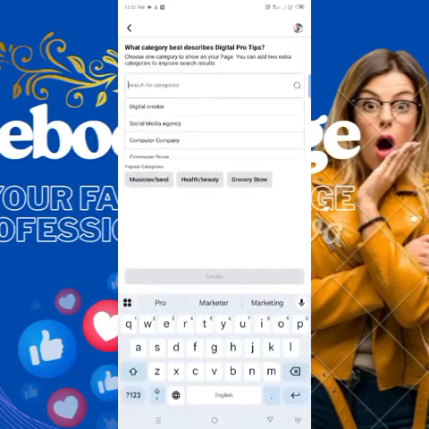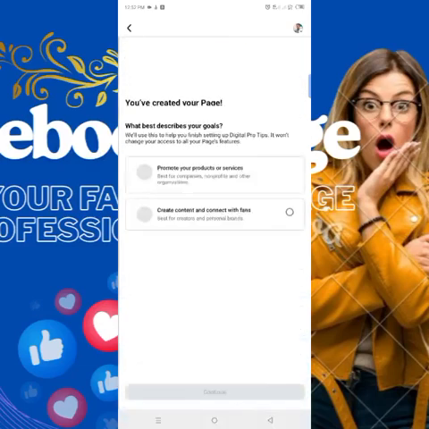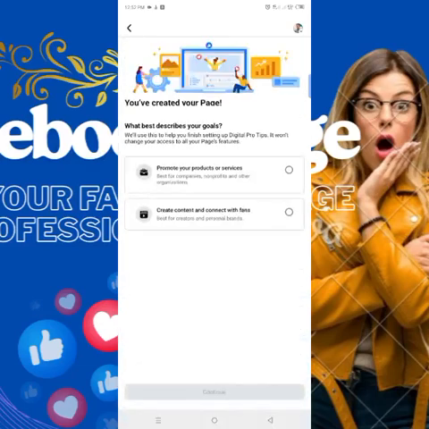After doing the next, you will see the page category option. From here, you can select the Facebook category according to your need. So I am using the Facebook category digital creator here, since these types of videos will be uploaded here on Digital Pro Tips. That is why I am using digital creator here.